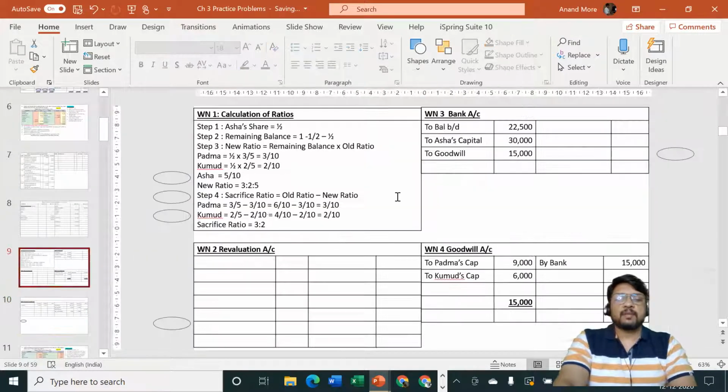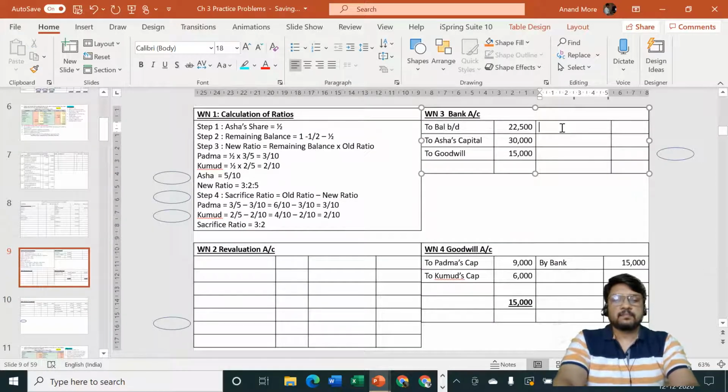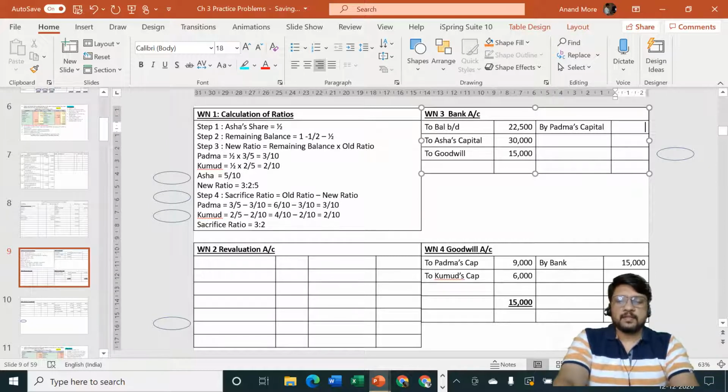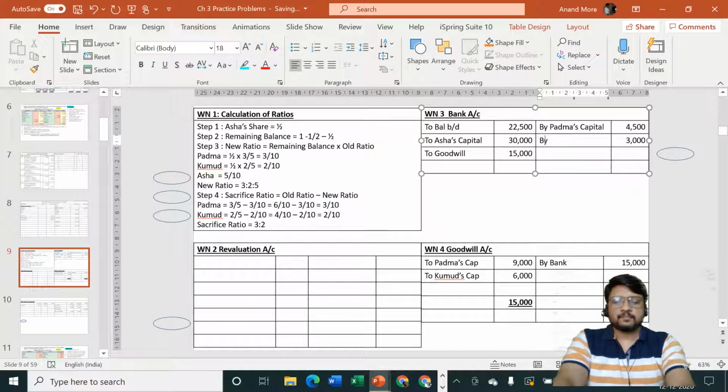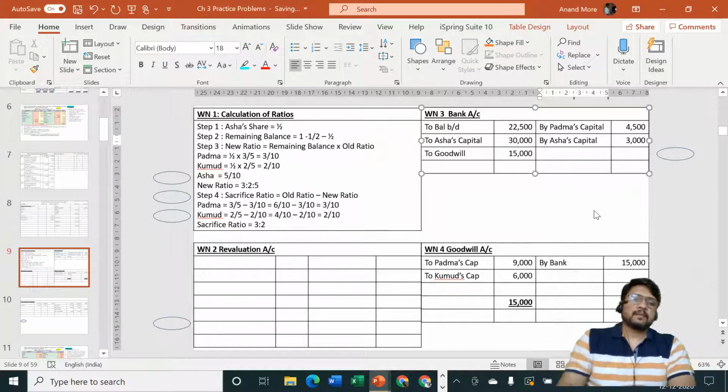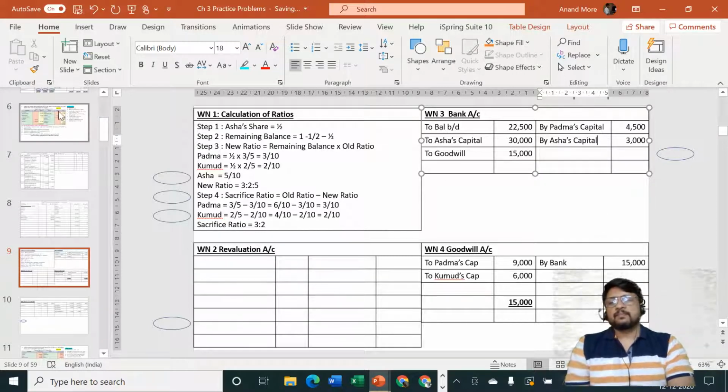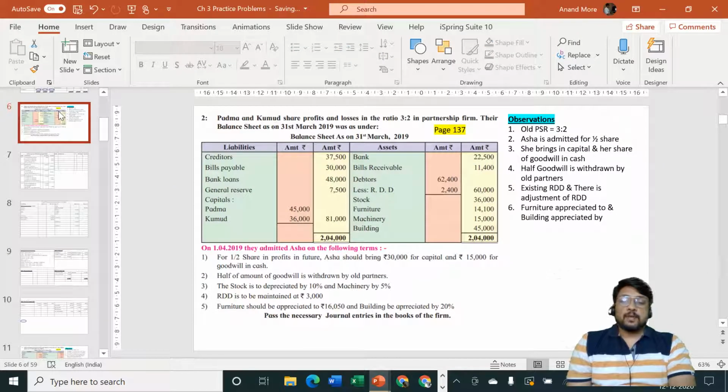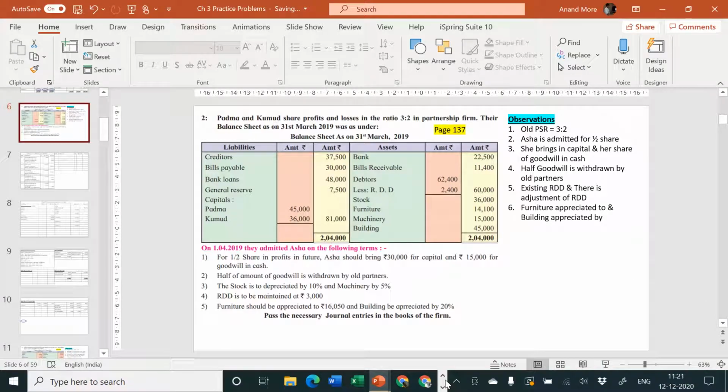Second effect, bank account credit side by Padma's capital. Amount is how much? 4,500, and by Asha's capital amount is how much? 3,000. Okay, by Padma's capital and by Asha's capital, 4,500 and 3,000. So we have completed the first two entries or first two adjustments. Now let us consider the next adjustment. Next adjustment is adjustment number 3.